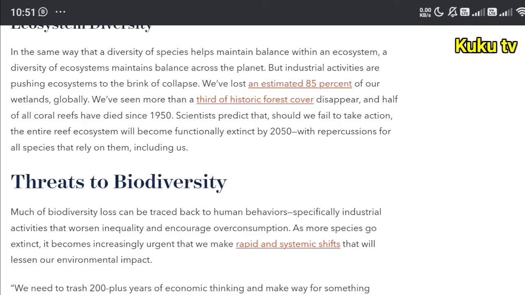Scientists predict that should we fail to take action, entire reef ecosystems will become functionally extinct by 2050, with repercussions for all species that rely on them.